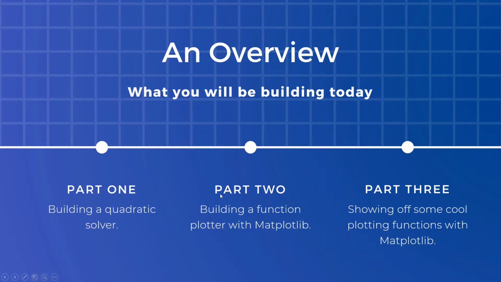In our second part, we're going to plot functions. So you can think of this as like the Desmos for code. So we're going to build a Desmos with Python. And then it's going to be pretty simple. In part 3, I'll be showing off some cooler plotting functions, like I'll show you how to plot an ellipse. But it's going to be rather advanced, so we're not going to code it entirely, but I'll still show it to you because it looks really cool.